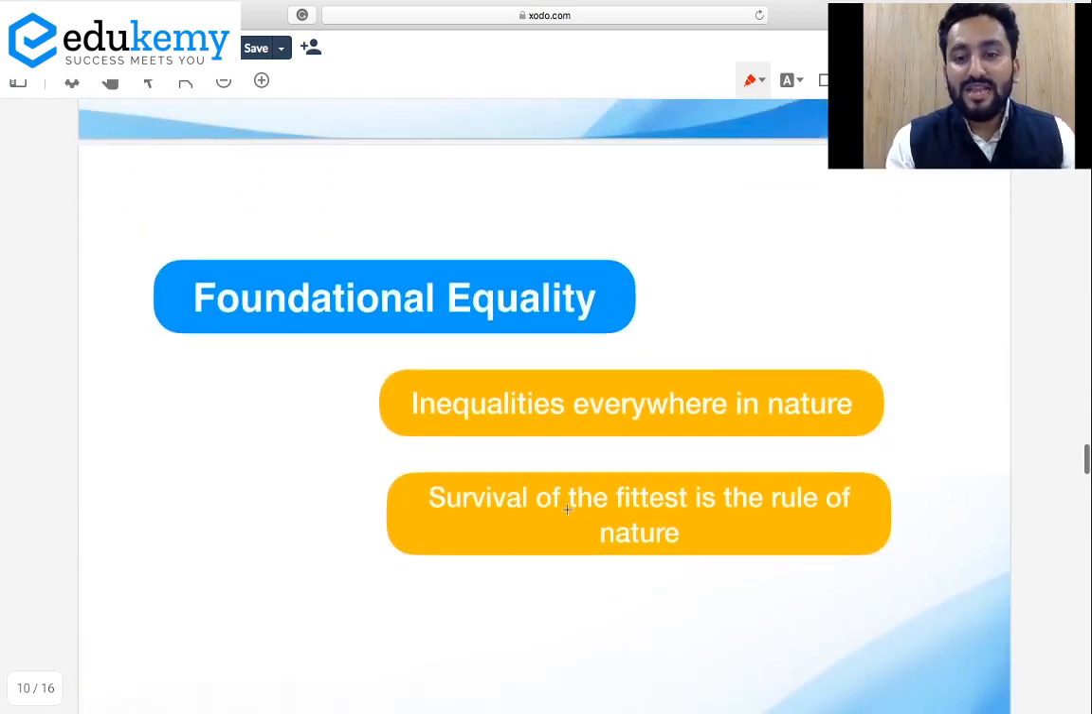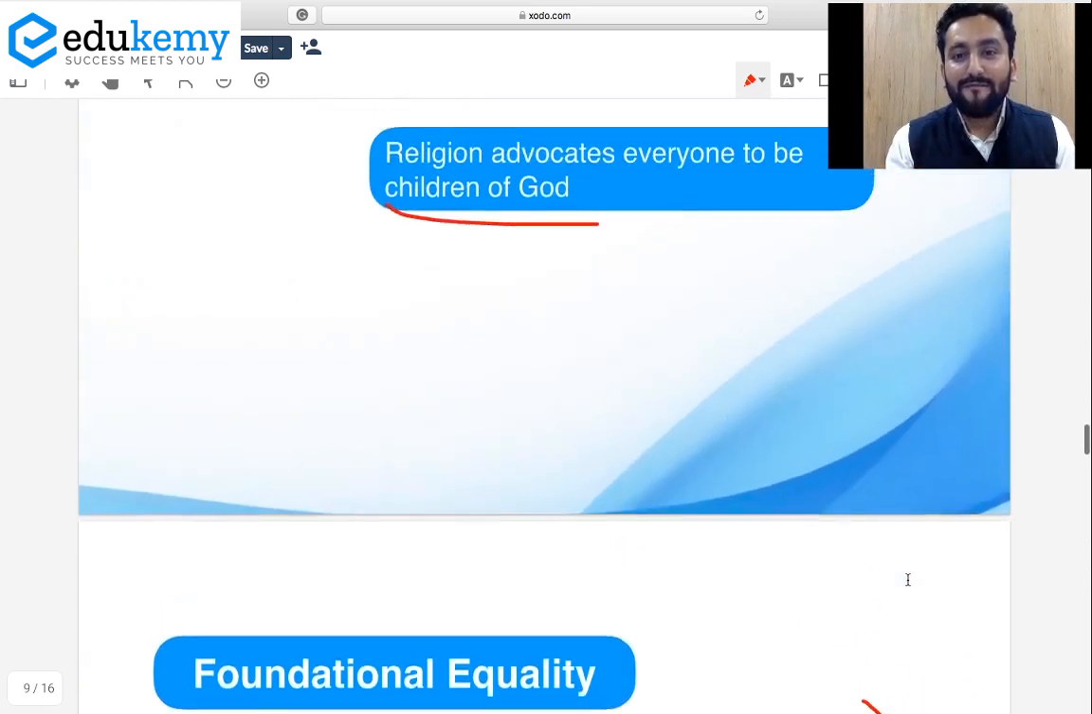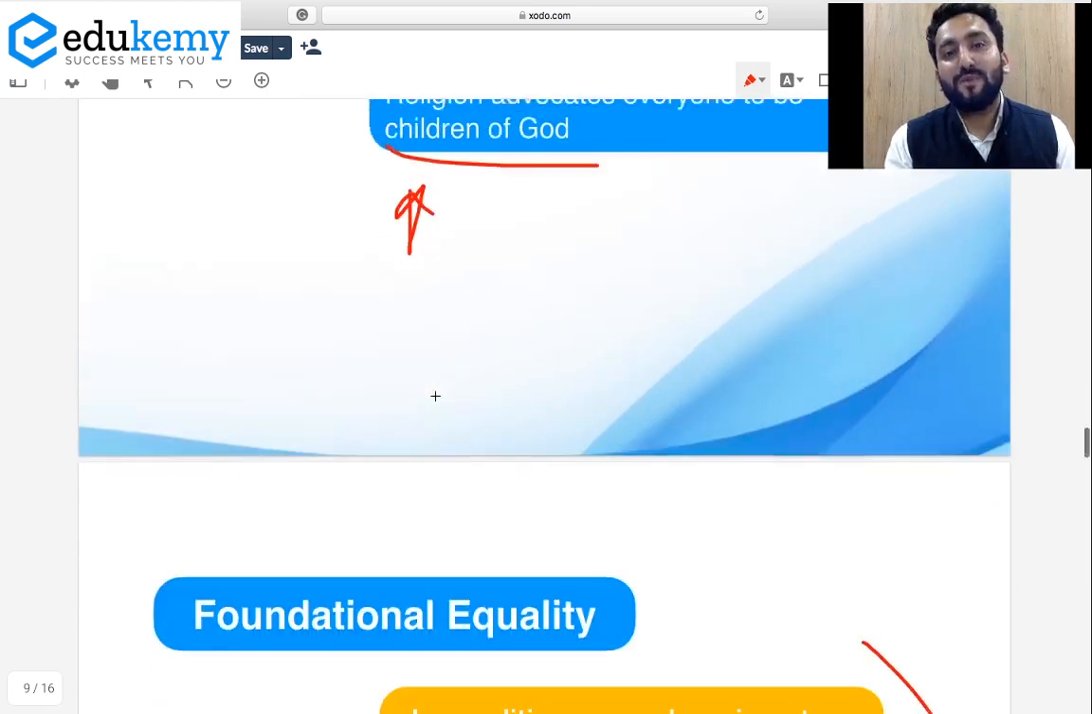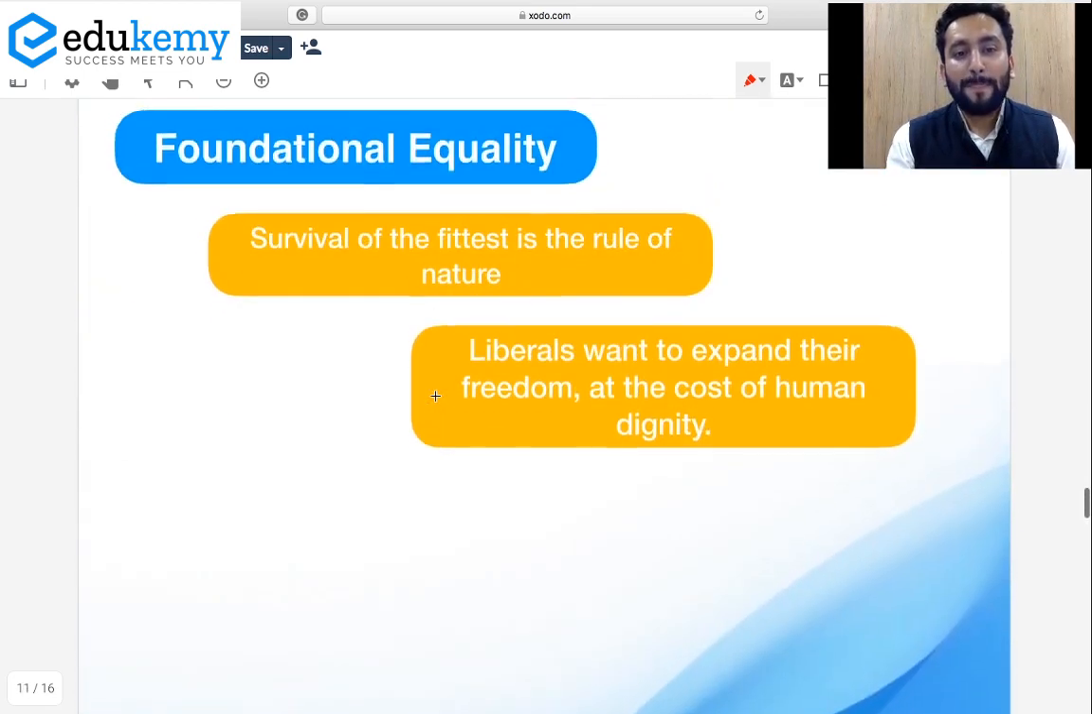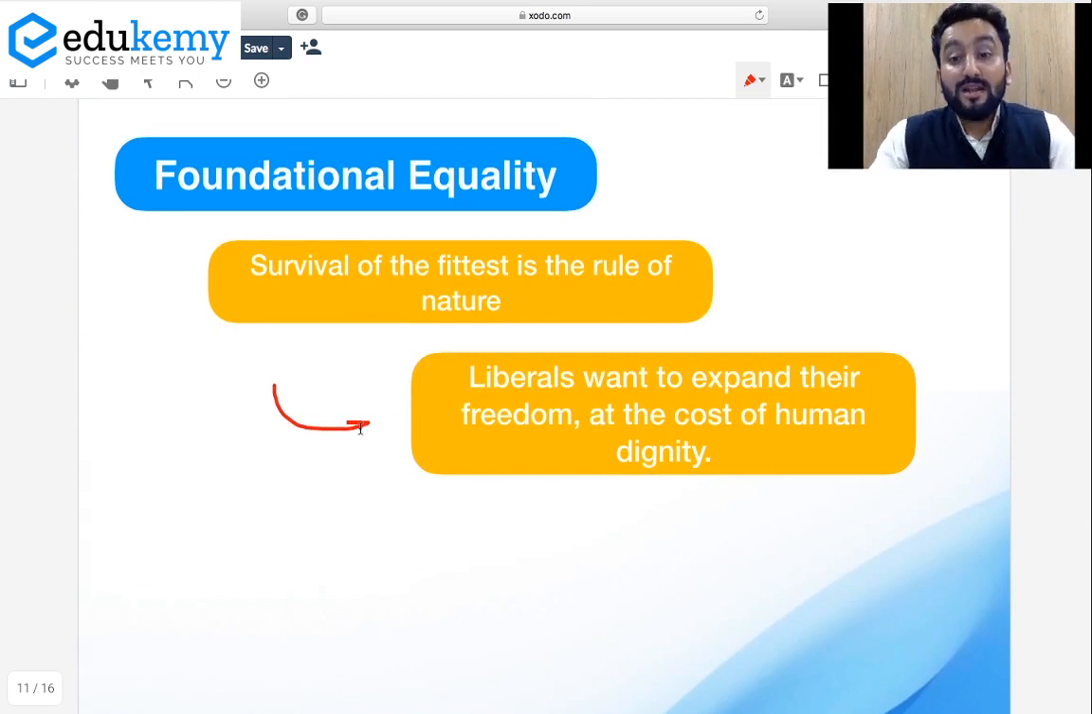Right? So actually, these two points are giving the contradiction of this particular point. And that is why we brought this point, that liberals want to expand their freedom at the cost of human dignity. That is when liberals said, okay, we believe in equality, we believe in individual freedom, but the reason is we all are humans and humans deserve dignity. And this is inviolable, means it cannot be taken away.